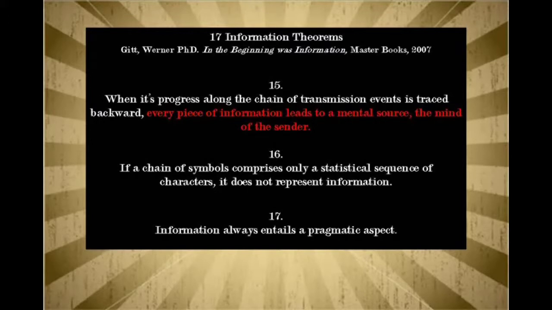If a chain of symbols comprises only a statistical sequence of characters, it does not represent information. Evolution likes to say, out of an infinite set of possibilities, then such and such could occur at least one time. All it takes is one time out of an infinite amount of possibilities. This is true in the sense that noise will always create more noise. You will always have an infinite amount of possibilities and recreate more possibilities in noise. And never a coherent signal.